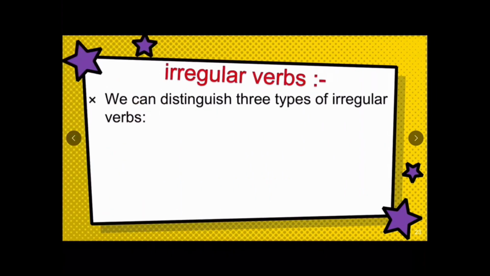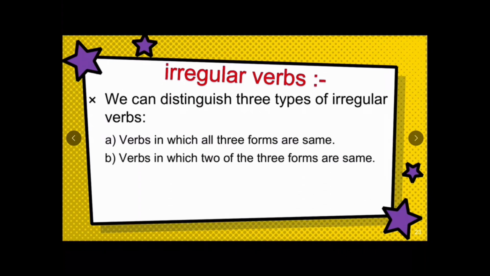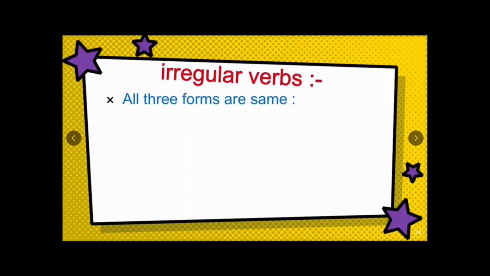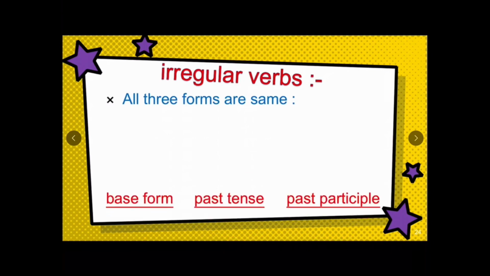We can distinguish three types of irregular verbs. One, verbs in which all three forms, that is the base form, past tense form and past participle form, are the same. Two, verbs in which two of the three forms are the same. Three, verbs in which all the three forms are different. So let us look one by one. All the three forms are the same.